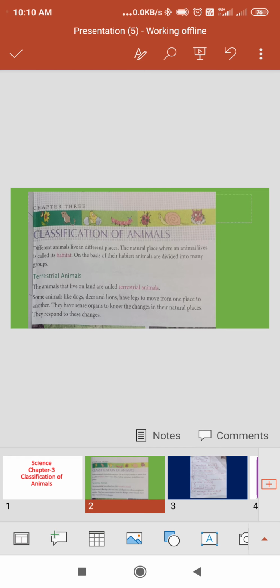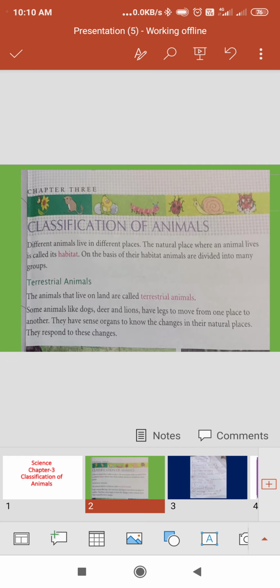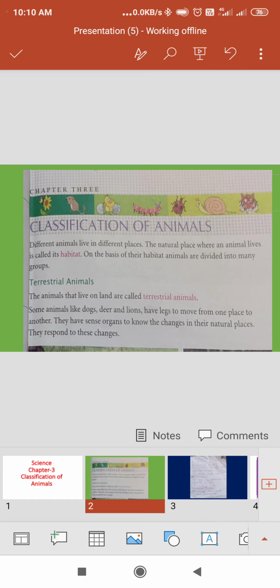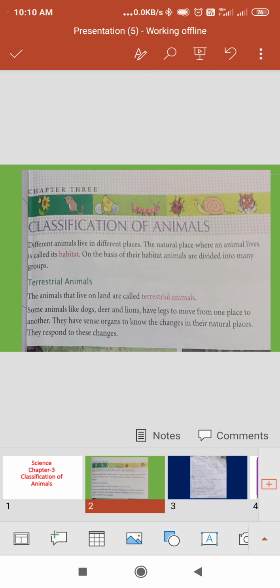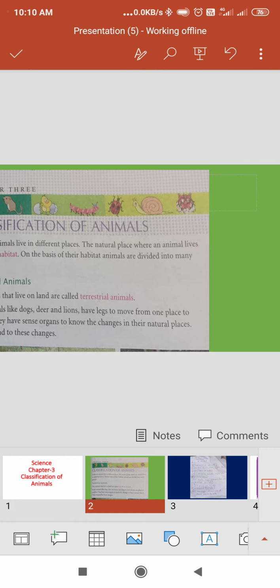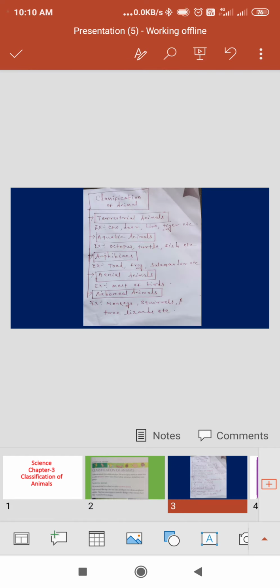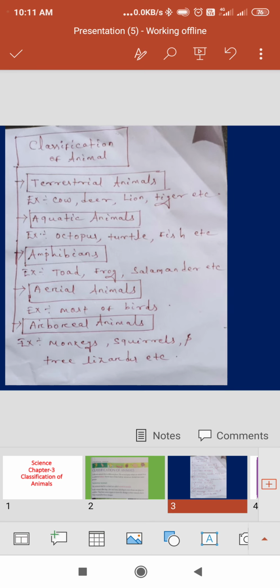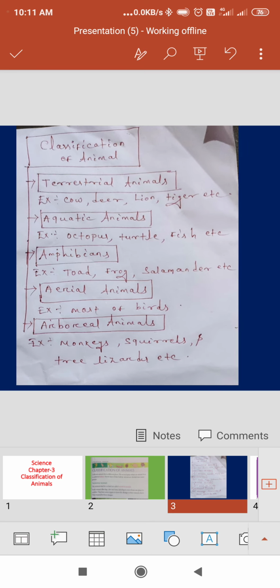Before that, we learned what a habitat is. The term habitat means natural home, where the animals are living. Different animals live in different places. The natural places where the animals live are called habitat. On the basis of their habitat, they are divided into many groups. Only 5 groups are given here. See those 5 parts.